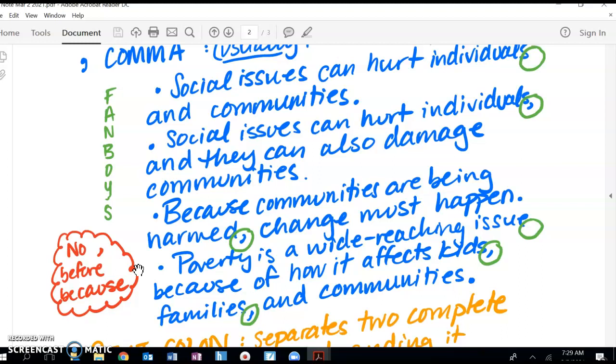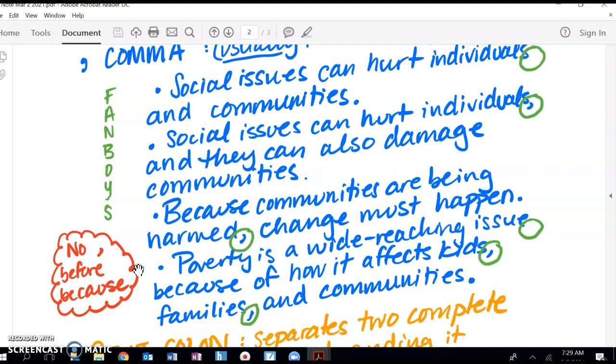All right. You can see on either side of that comma, communities are being harmed, that's a full sentence, and then change must happen. The only reason that you can put that comma there is because of the word because. Because is in the front of the sentence, so it causes a comma to emerge after harmed. It's a complex sentence. Again, if you need a reminder about that, watch the simple, compound, complex video.